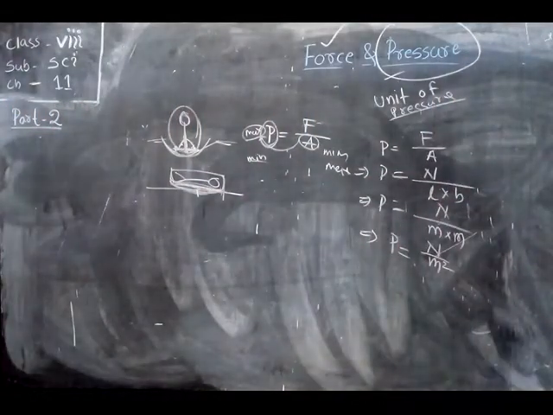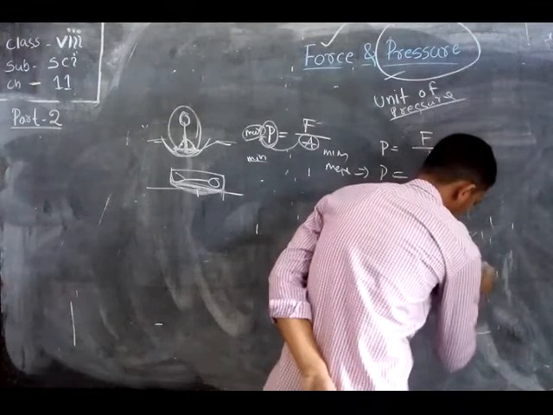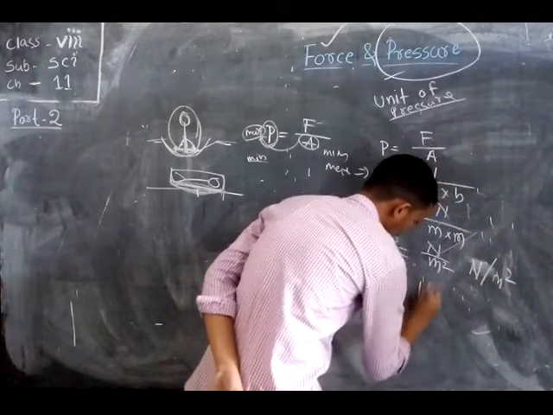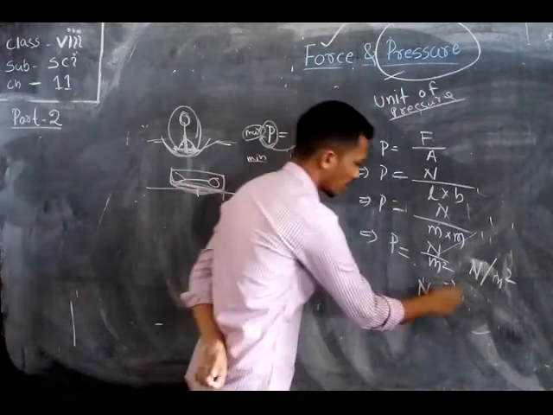So this is another way. This is Newton per meter square, also written as Newton meter to the power -2.